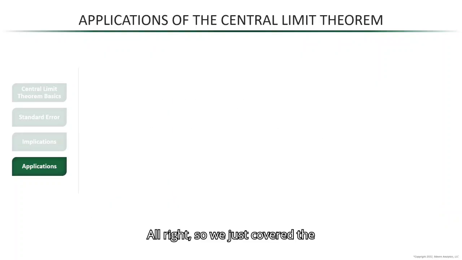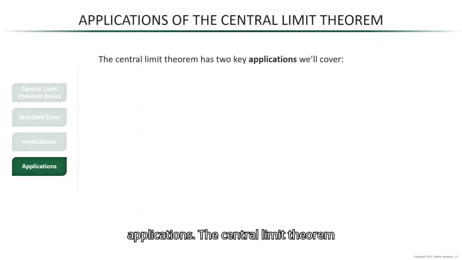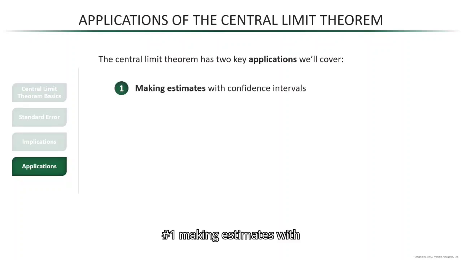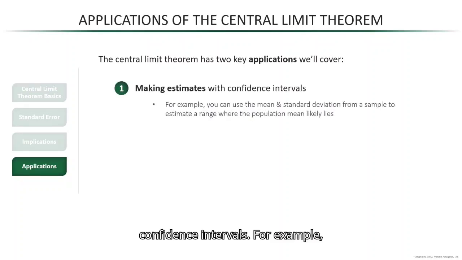Alright, so we just covered the implications of the central limit theorem. Time to turn them into applications. The central limit theorem has 2 key applications that we'll cover. Number 1, making estimates with confidence intervals. For example, you can use the mean and standard deviation from a sample to estimate a range where the population mean likely lies, which is exactly what we'll be doing in the next section of the course.